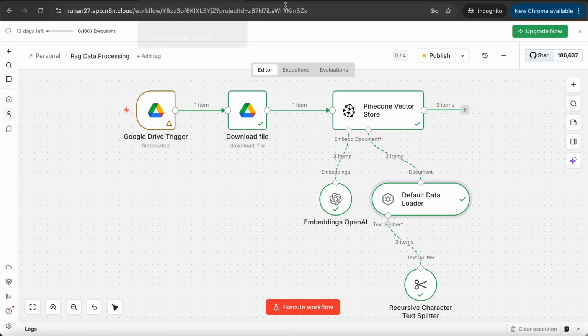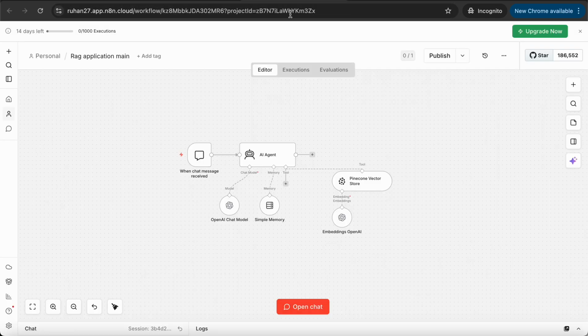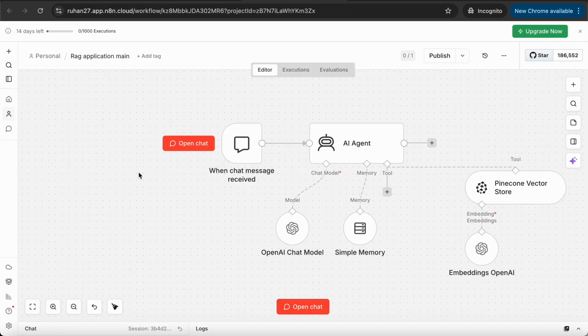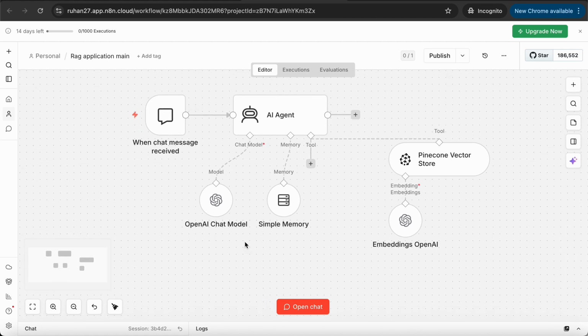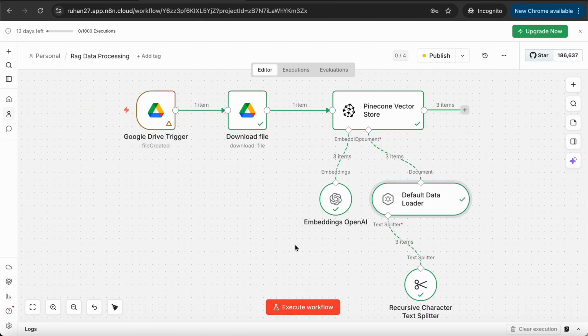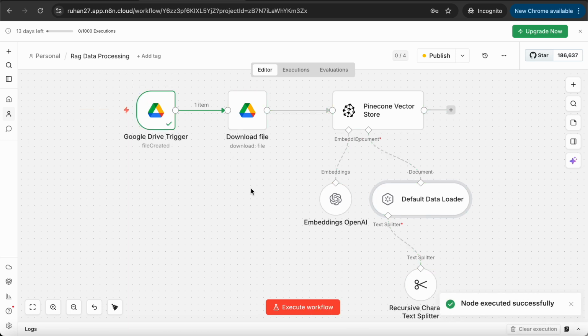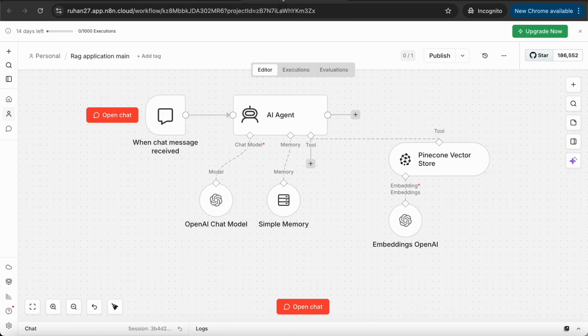After that, you need to create another RAG application. Basically, this is the full RAG application. Over here, you created all the systems, and this is basically the part where your datasets are uploaded, but this is your full RAG application.